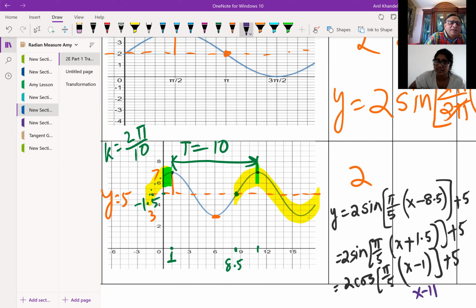It's periodic. The key is it is periodic. So you have all those answers. Do you see? Four questions, four equations, right? That's what I'm trying to say. You would actually give four equations to any sinusoidal function when a graph is given to you.